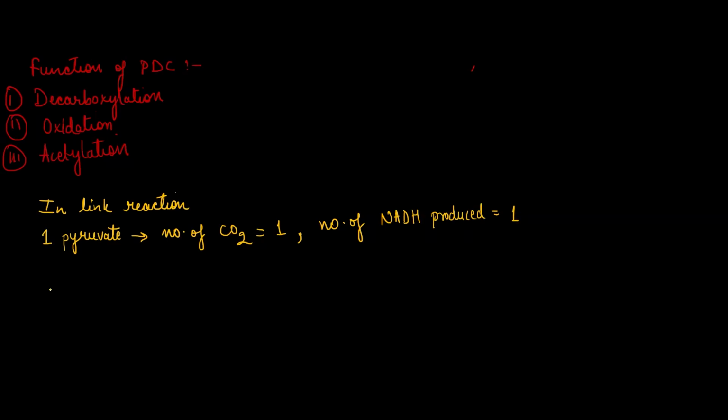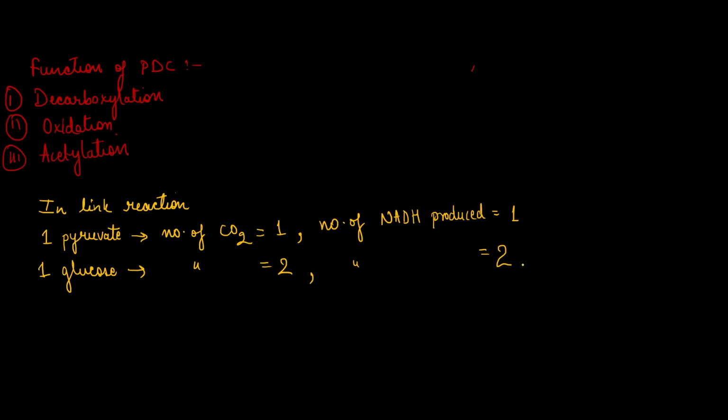But if the question is from one glucose, how many carbon dioxide and NADH are formed? The number of carbon dioxide will be 2, because from one glucose, 2 pyruvate are formed. And the number of NADH produced is also 2.